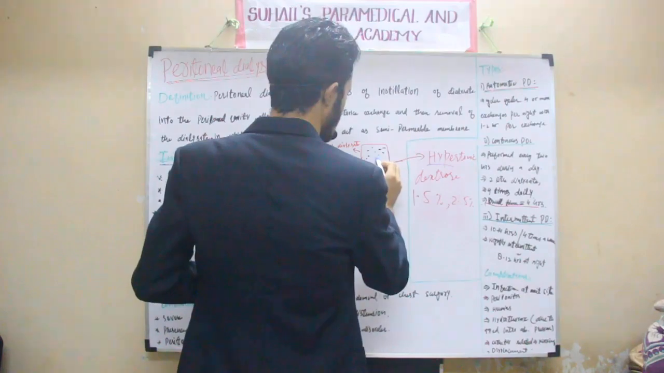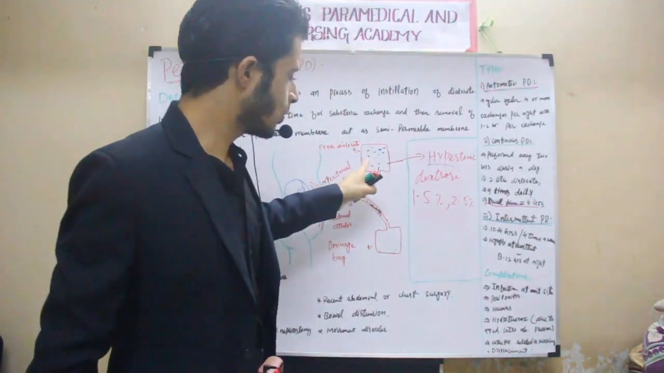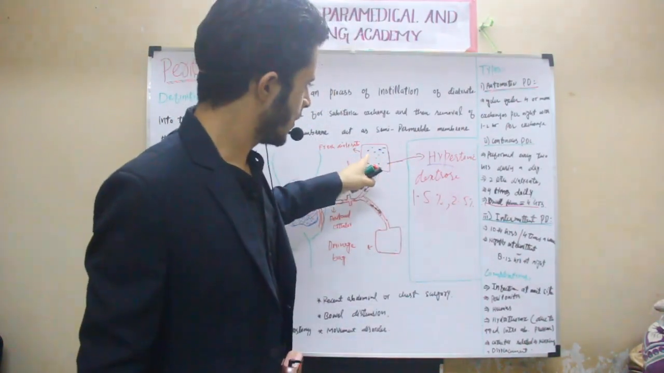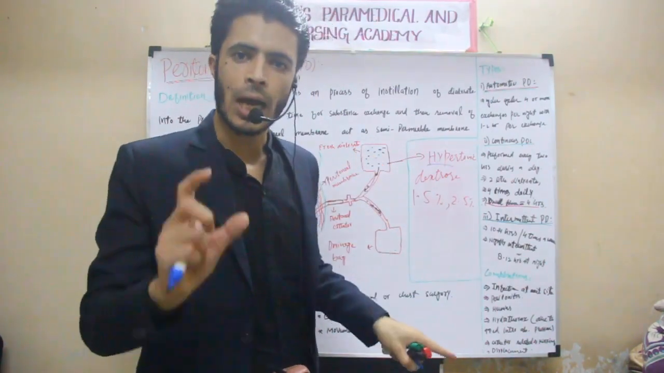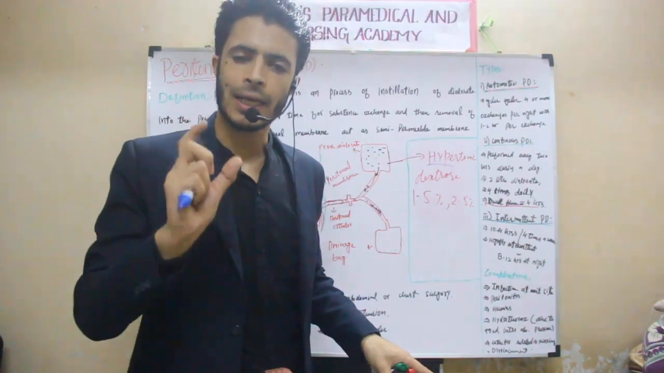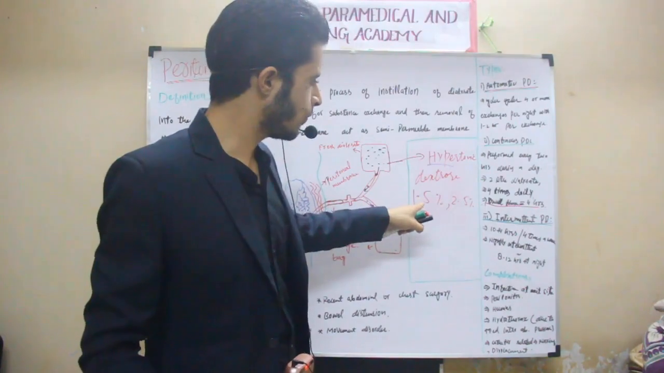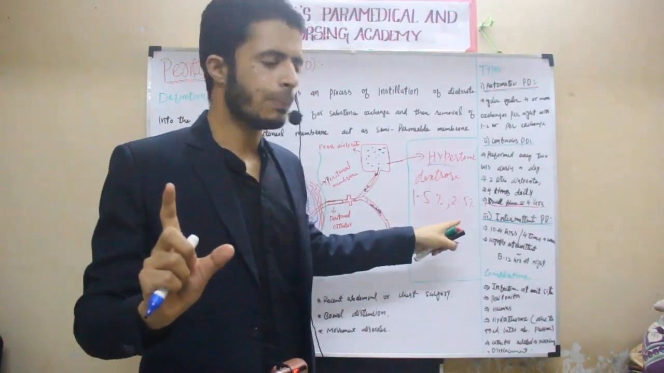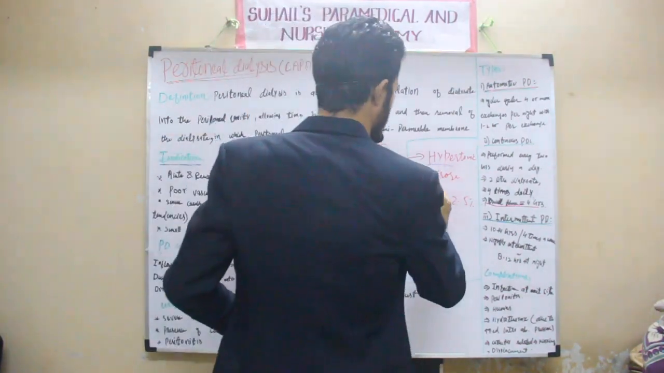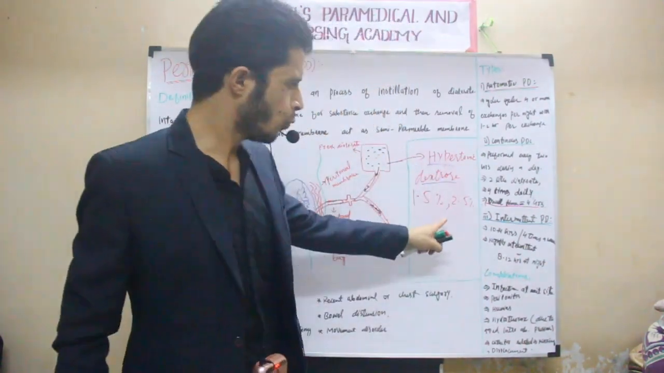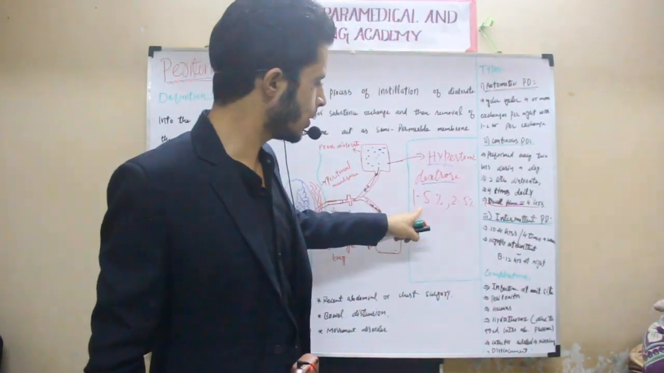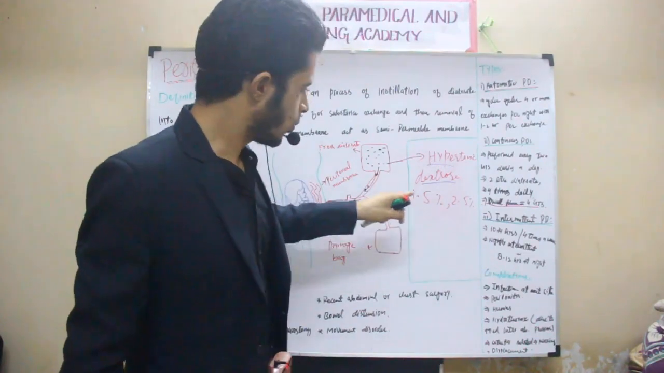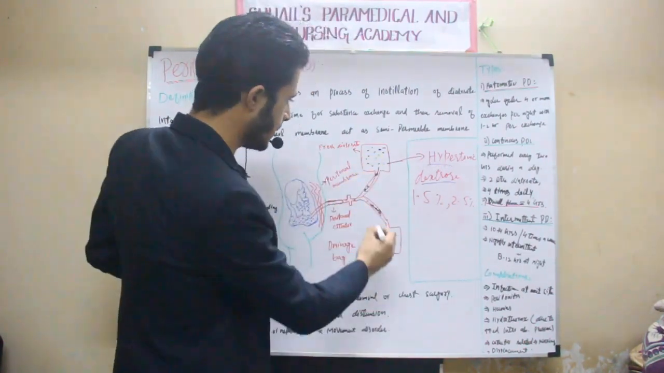This is called dialysate. So the dialysate bag is here. This dialysate bag contains hypertonic dextrose solution, mostly 1.5% or 2.5%. This hypertonic dextrose solution, 2.5%, will be more hypertonic than 1.5%. So this dialysate fluid will be instilled.